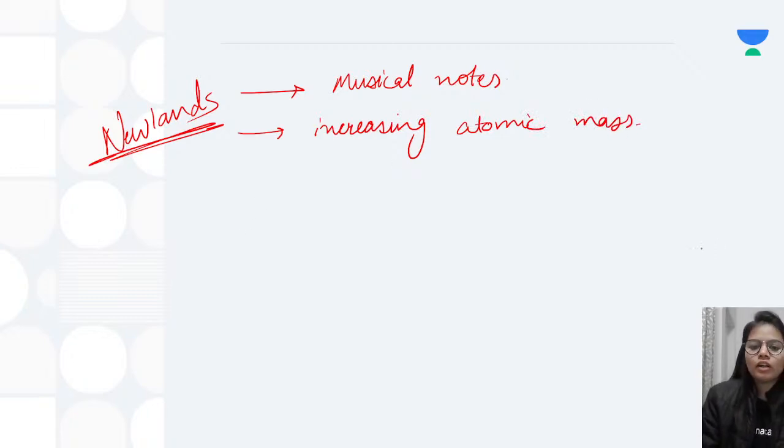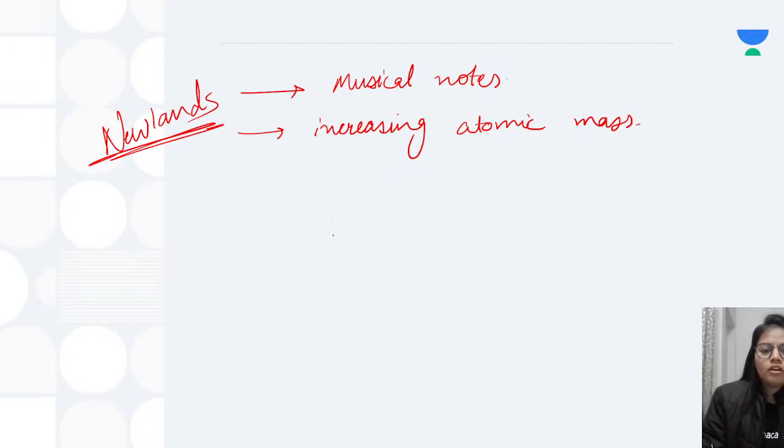Then he said that if we arrange the elements according to their increasing atomic mass, the properties of the 8 elements starting from any element will be a kind of repetition. So that was the law which was given by Newland.